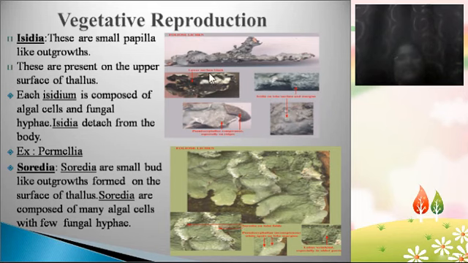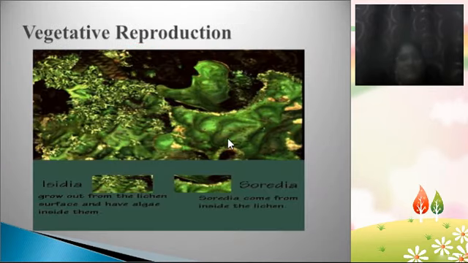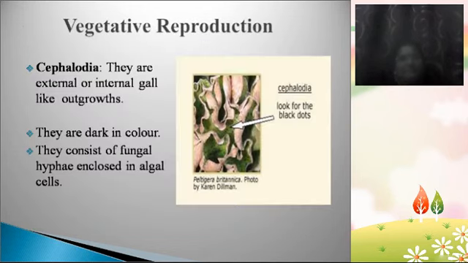In this same slide, see in this image, the white structure in the upper image. That is known as Isidia, small papilla-like growths. Okay. So this is about the Isidia and Soredia, which are the specialized reproductive structures we can see in lichens. This is the vegetative reproduction. Another slide showing another image. Here you can see the Isidia and also the Soredia. Isidia are papilla-like outgrowths and Soredia are also protuberances, small papilla-like outgrowths.